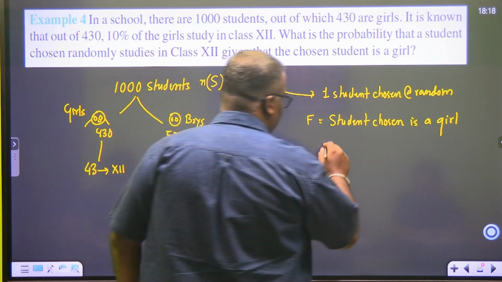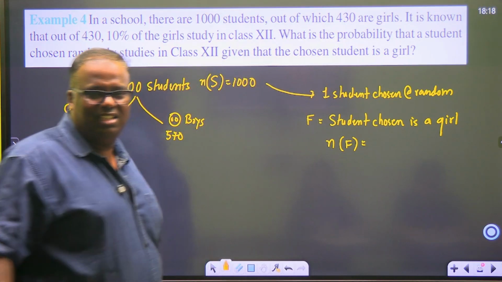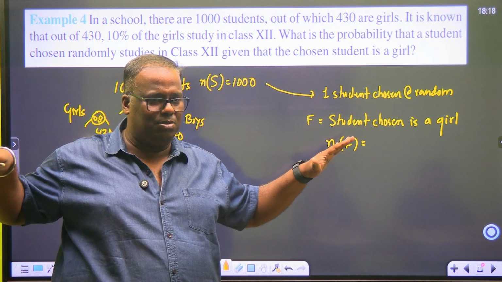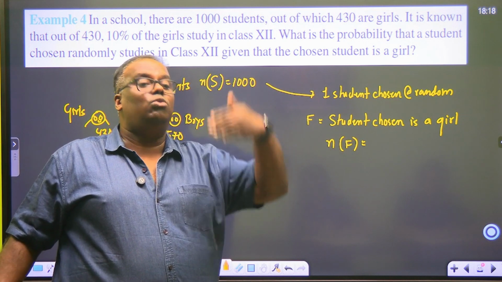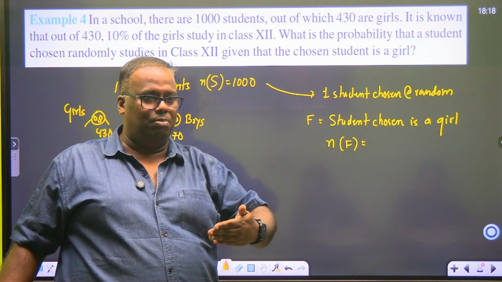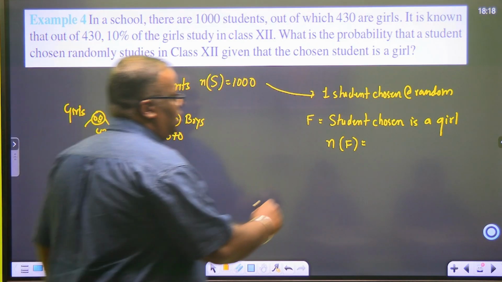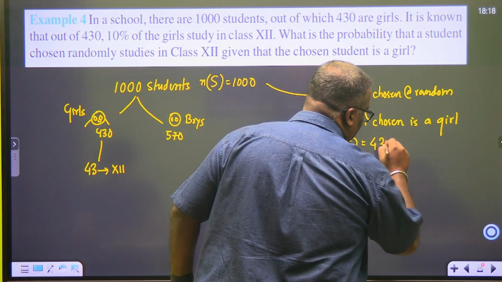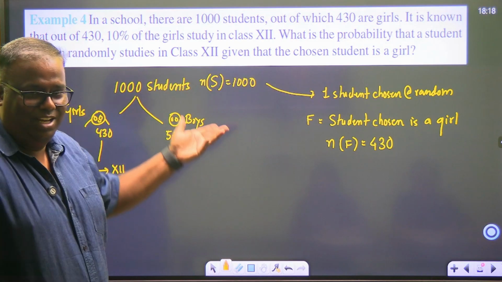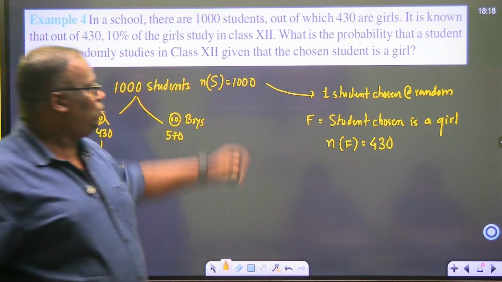So find N of F, because we can't write the sample space. You are understanding the difference here? Sample space, you can't write and elaborate. See, probability is count of the favorable divided by count of the sample space. So what is the count of F? 430. The boys part is just made up like that, it is not in the question, sir, but still, that the girl studies in grade 12.